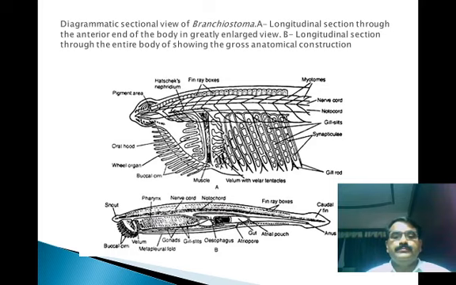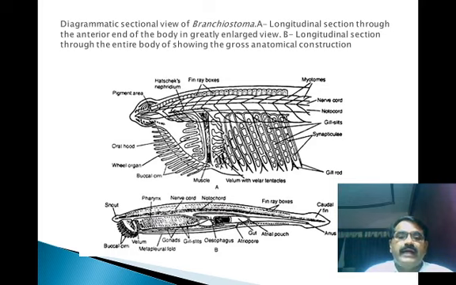In the earlier lecture I explained the external morphology of these animals. We already know that Amphioxus look like fish, but they are not fish.